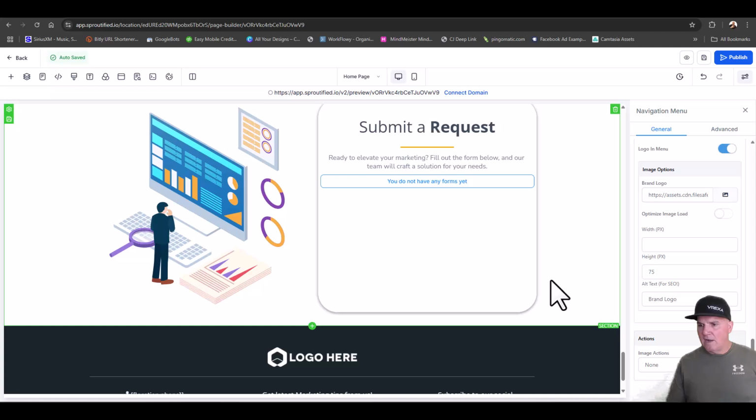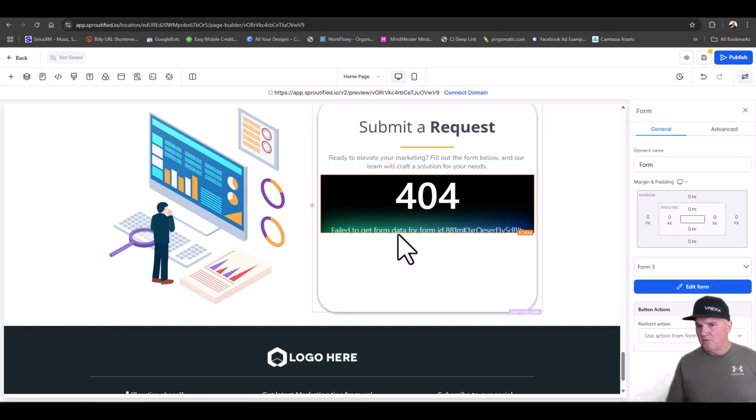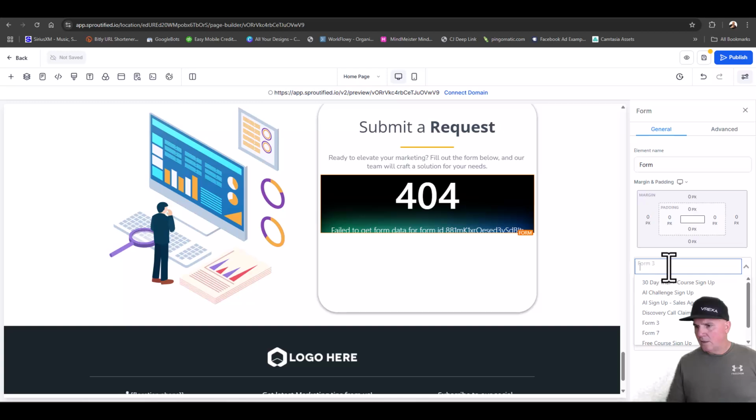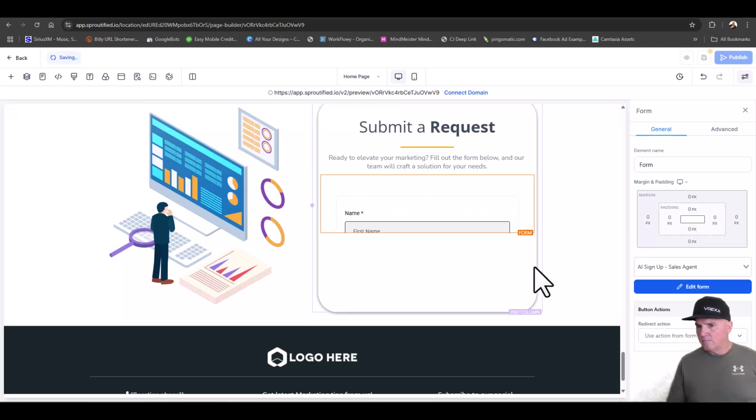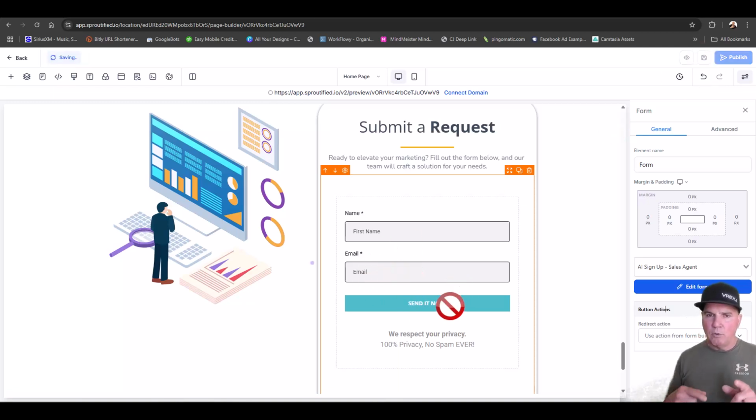You just go down and click on this and then select the form that you want to put in there. So we'll just put form 3, see what that looks like. That one's not there. We'll just do this one here. So we'll save this and then we'll have that on our front end. And then that will bring in requests.